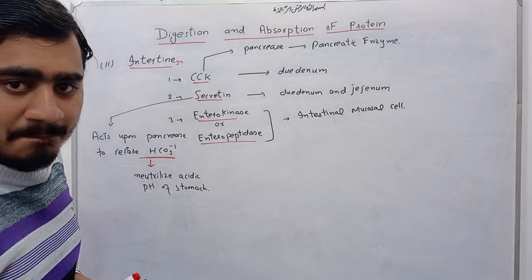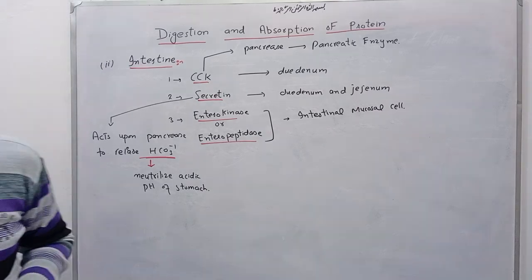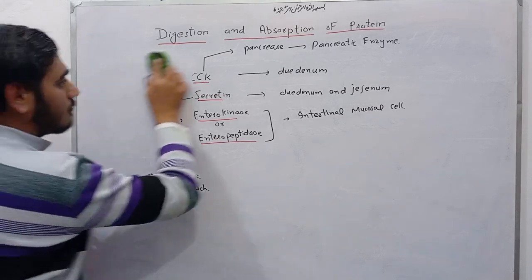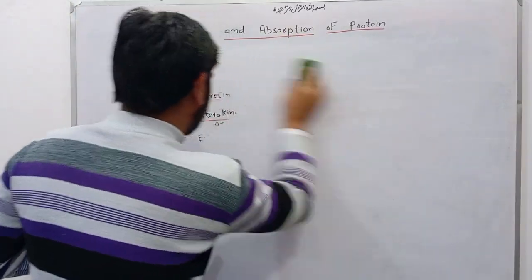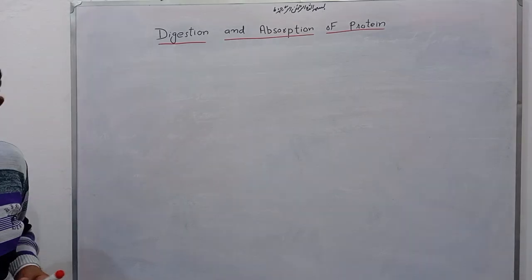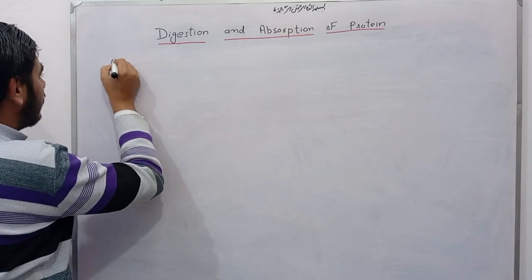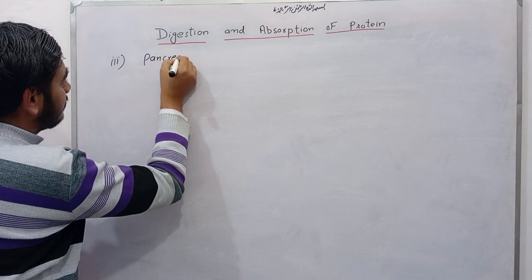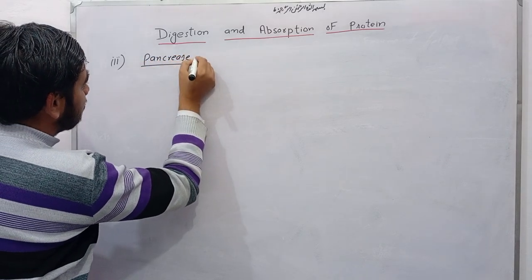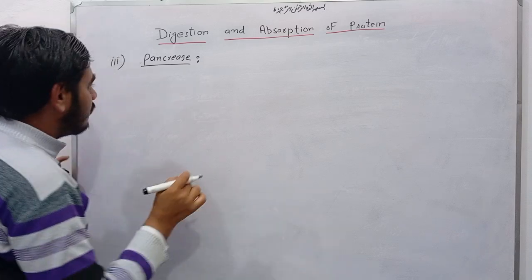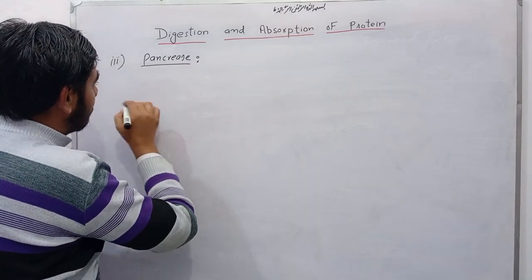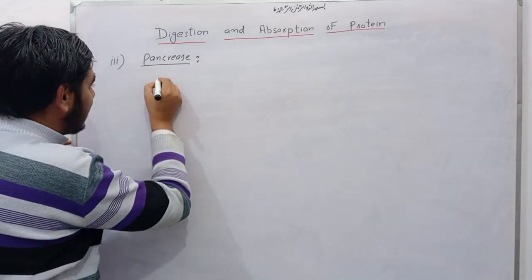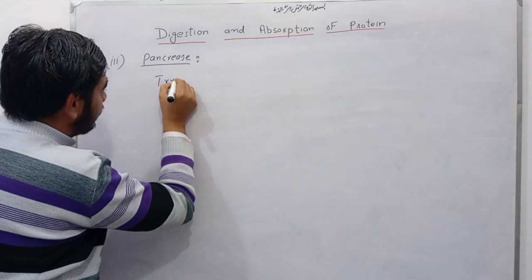Now coming toward the pancreas, the third site. Friends, there is a release of certain enzymes from the pancreas, and these enzymes are present in pancreatic juice. The first enzyme is trypsinogen.